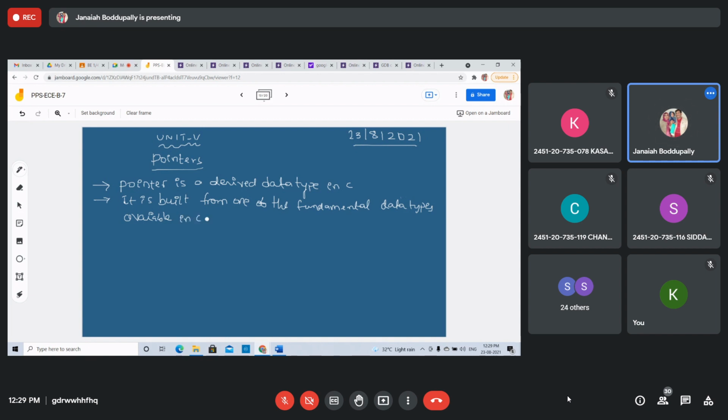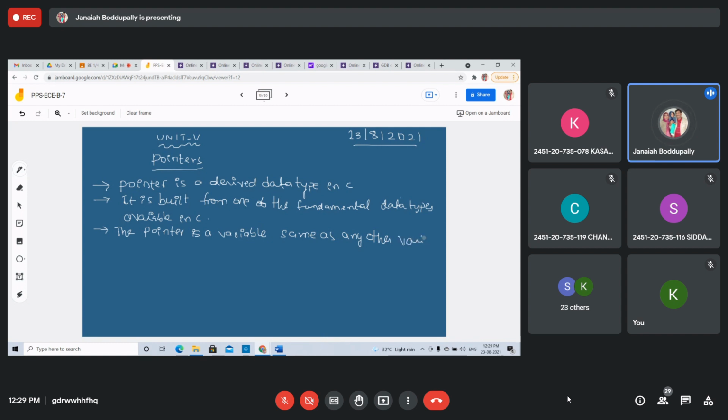Integer, float, character, all those. Right? The pointer is basically a variable, same as any other variable we create.